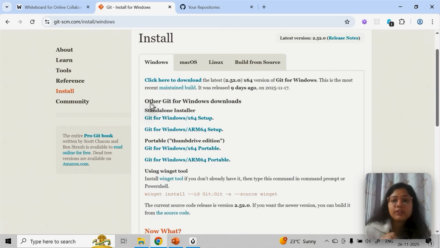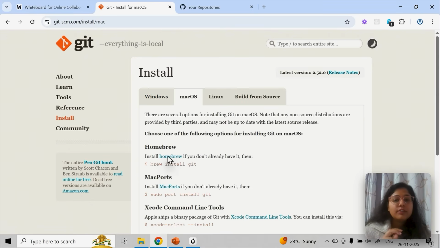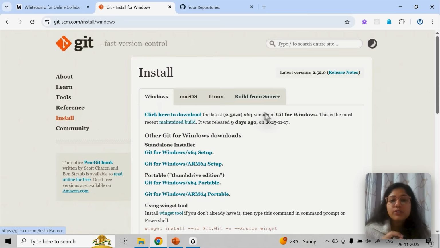Now here you can click on download, whichever system you're using. If you're using Mac, accordingly download for it, and for Mac you need to install Homebrew. I'm using Windows, so of course I'm going to install this. I've already installed it, but still you can click on it and the setup will start. I'm going to stop it quickly. Okay, anyway, that's fine.